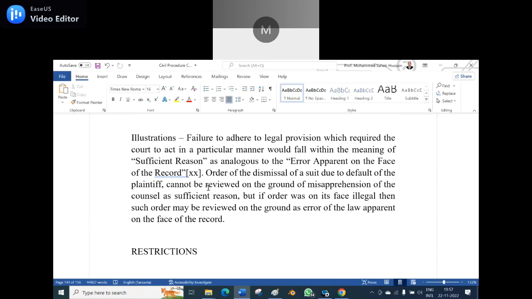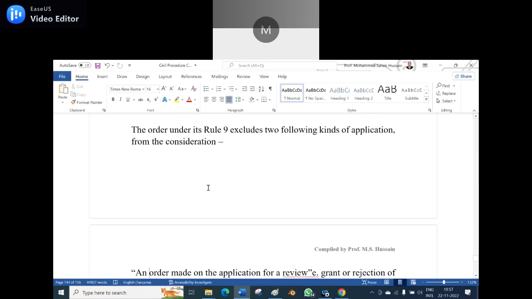Illustration: a failure to adhere to the legal provision which required the court to act in a particular manner would fall within the meaning of sufficient reason as analogous to the error apparent on the face of the record. An order of dismissal of the suit due to default of the plaintiff cannot be reviewed on the ground of misapprehension of the counsel as sufficient reason, but if the order was on the face of it illegal, then such order may be reviewed. If it seems to be illegal, then such order can be reviewed on the ground of an error of law apparent on the face of the record. If it is found over there, then review could be made.